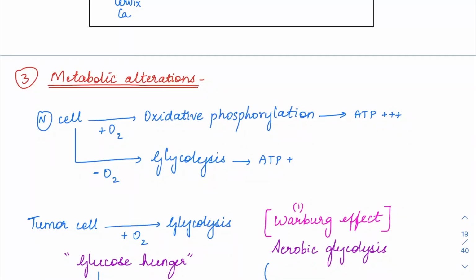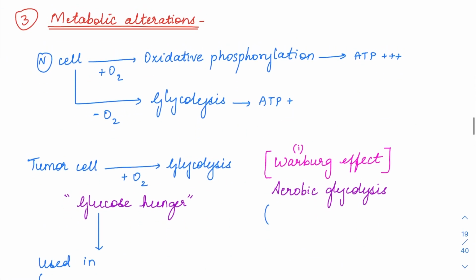So the second hallmark is done, which is the tumor suppressors. The third one will be metabolic alterations. So the tumor cells are not going to follow the normal metabolism which a normal cell undergoes.